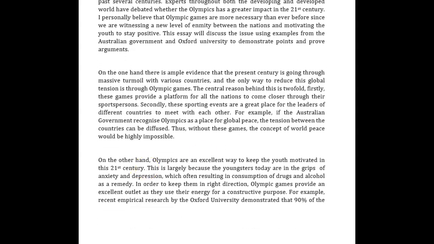But there's something else that I want to draw to your attention. It's this here. You say on the one hand and on the other hand. That doesn't make sense, because this linker is appropriate if you're showing two sides of the argument, which you are not. You are showing two sides of the same side. So what do I mean here? I mean a positive of the Olympics and a positive of the Olympics. So to use on the one hand and on the other hand doesn't work. What you could have said is firstly and secondly, or something else. But this is absolutely wrong. So that had some problems.